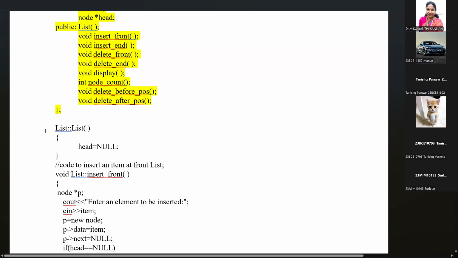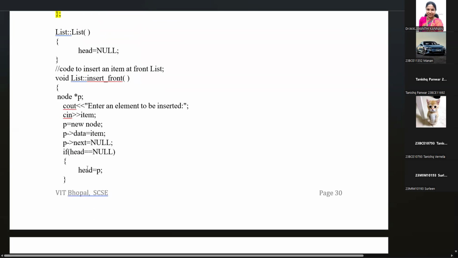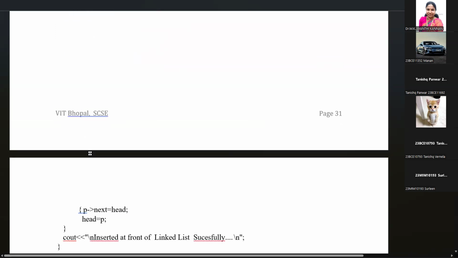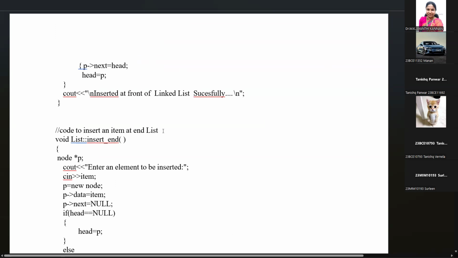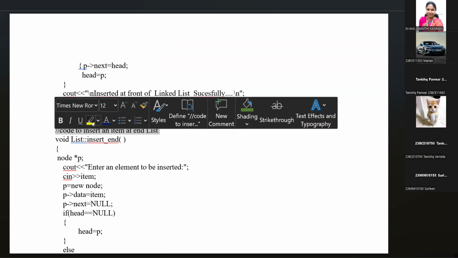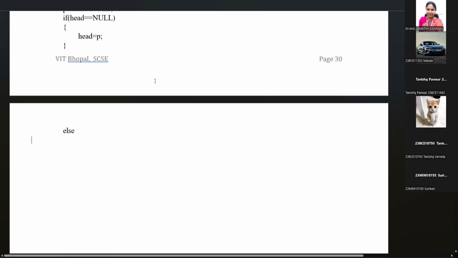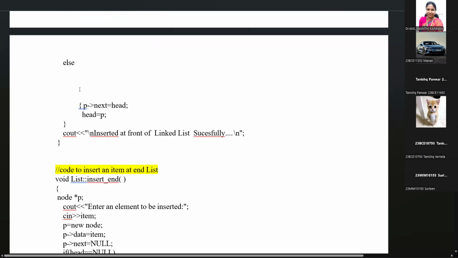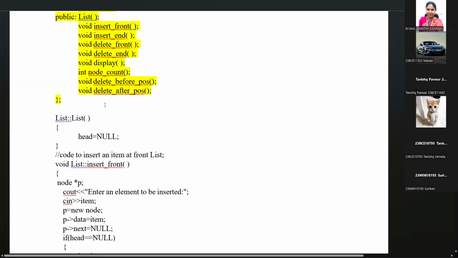And here, instead of using the default constructor, we are writing our own user defined constructor. We are defining what operations the constructor has to perform when an object is initialized. Okay, within the constructor, what we are doing, we are assigning head equal to null.